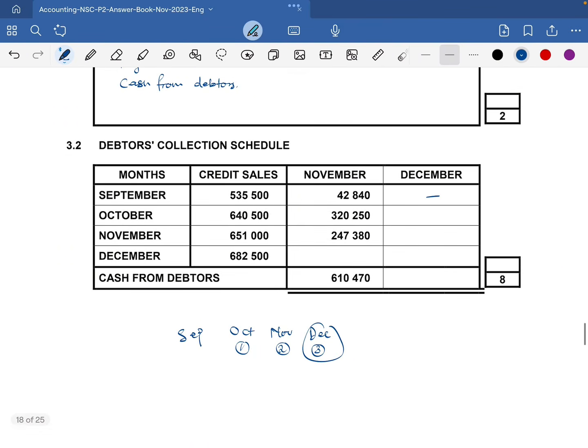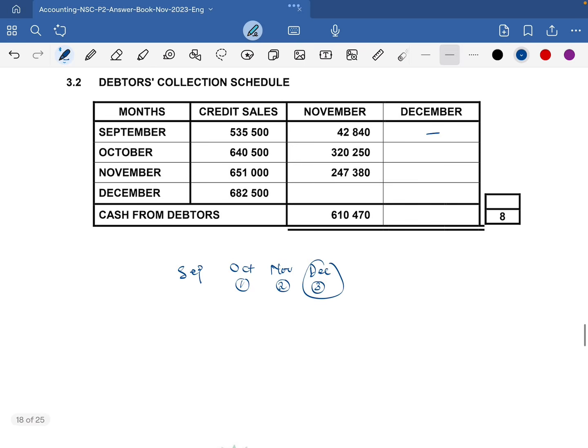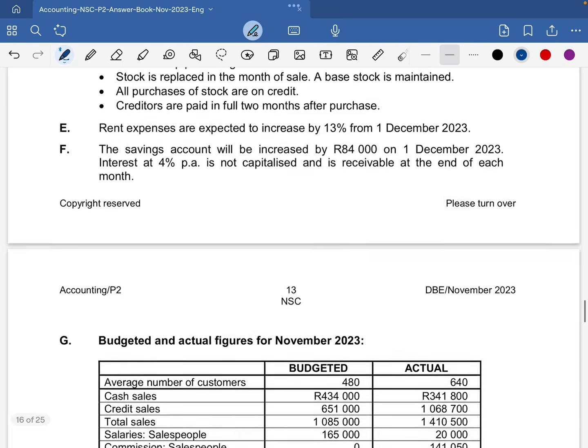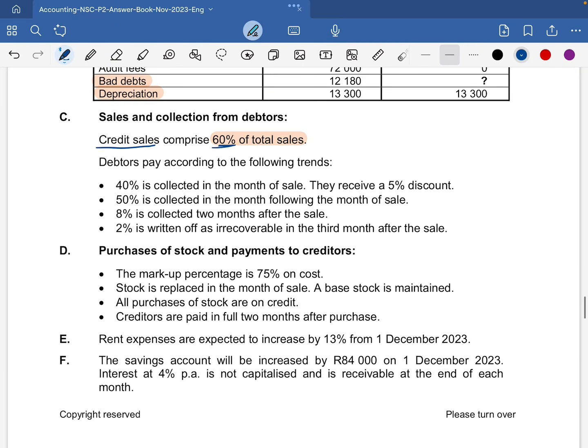So these are bad debts. We cannot record any amounts as being received. And then now in October, scratching out September, we have the 1st month after the sale, the 2nd month after the sale. This October is the month of the sale. What we are going to collect in December is 2 months after the sale. They said 8% is collected 2 months after the sale.